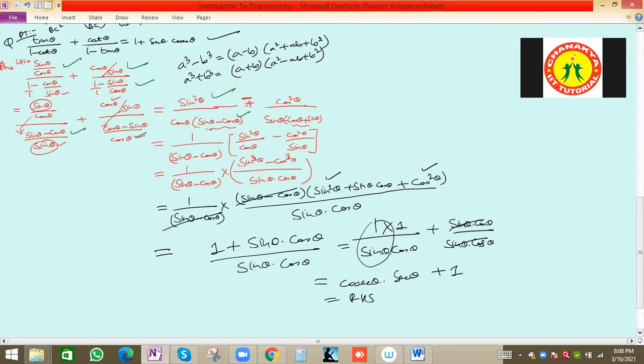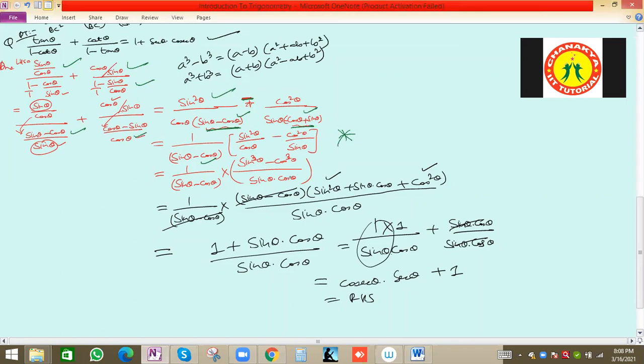sin theta. Here we have sin theta minus cos theta, so we can take minus out from this term, so minus will go in the middle, and this will be sin theta minus cos theta, so we can take common. So this will be sin square theta by cos theta, this is an important step, and cos square theta by sin theta.